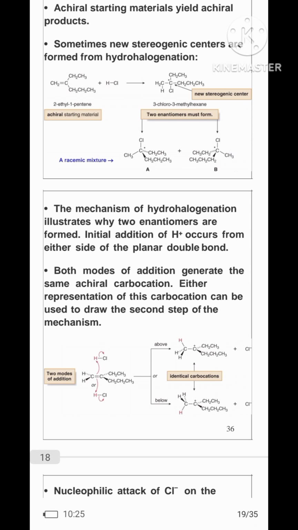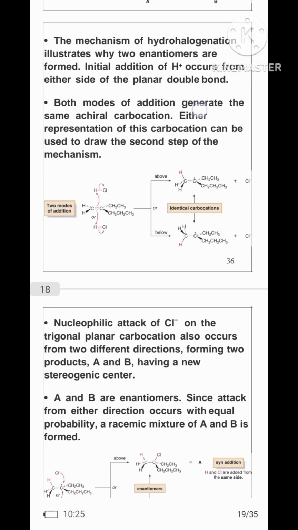In the mechanism of hydrohalogenation illustrated, two enantiomers are formed. Initial addition of H positive occurs from either side of the planar double bond. Both modes of addition generate the same achiral carbocation. Either representation of the carbocation can be used to draw the second step of the mechanism.